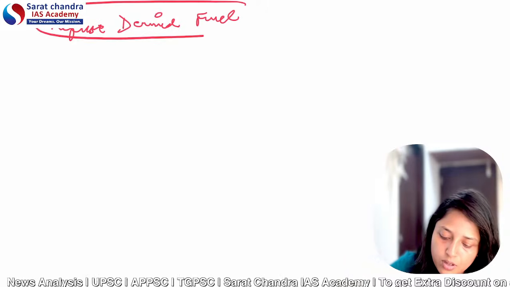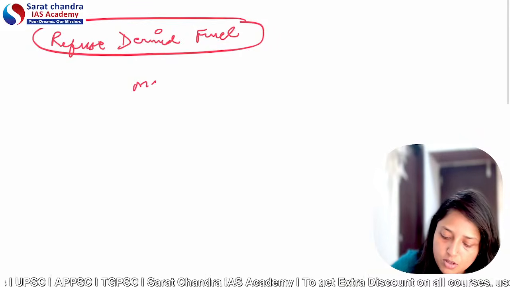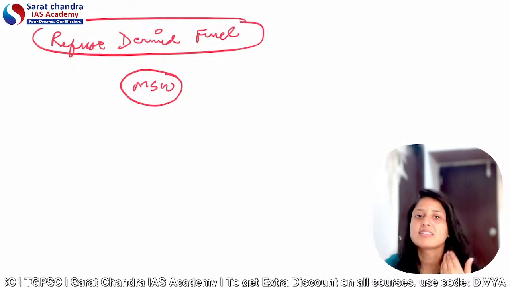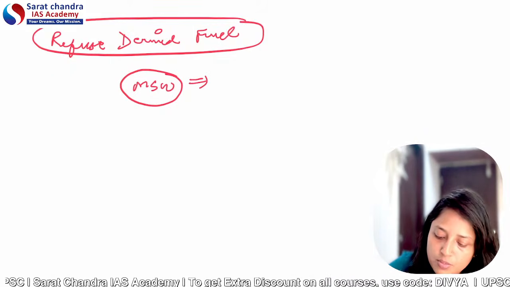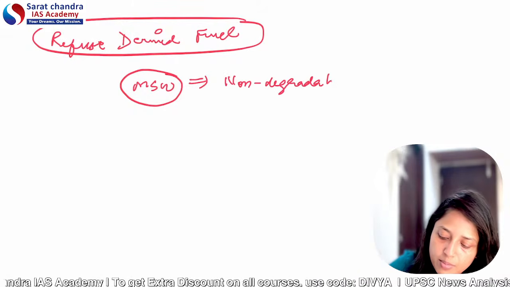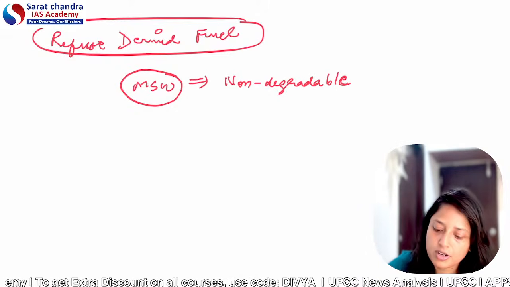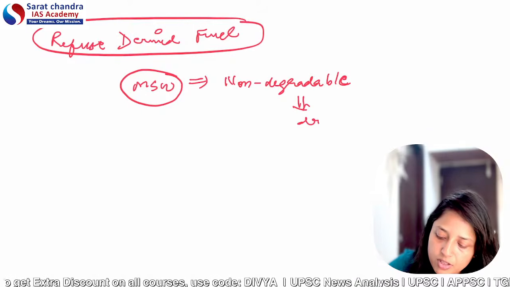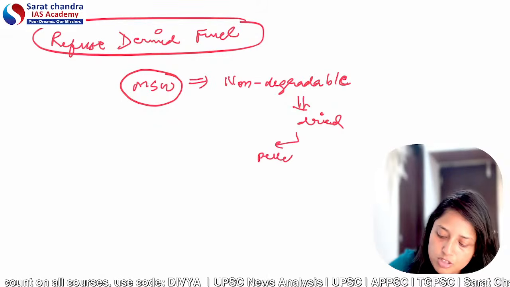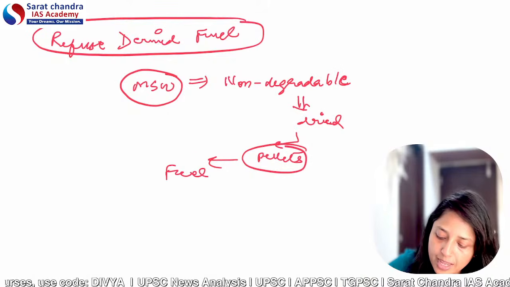Refuse derived fuel. So see what will happen. For example, this is your municipal solid waste. Now, what will happen? The waste collectors will segregate the waste. So, from this municipal solid waste, non-degradable waste will be separated out. Now, this non-degradable solid waste will be first dried. After drying, it will be converted into small pellets. And now, these small pellets can be used as a fuel like coal.